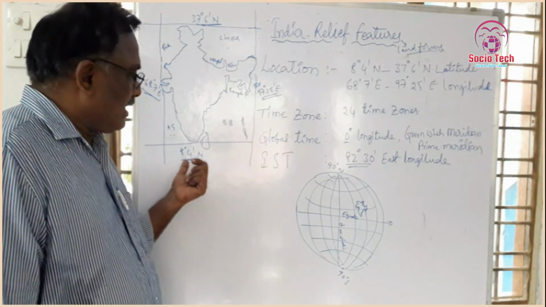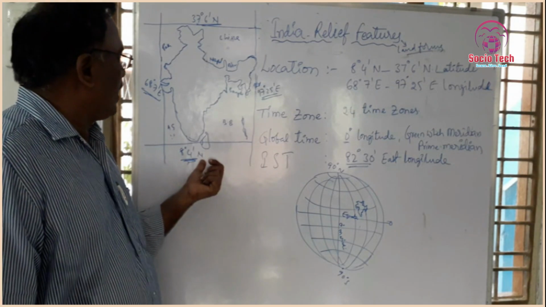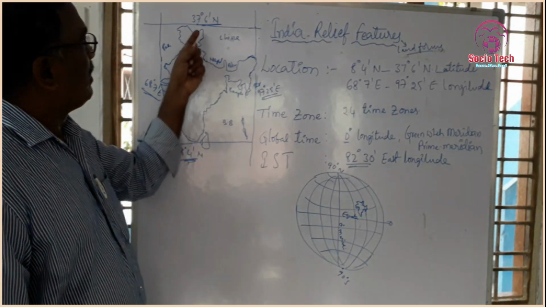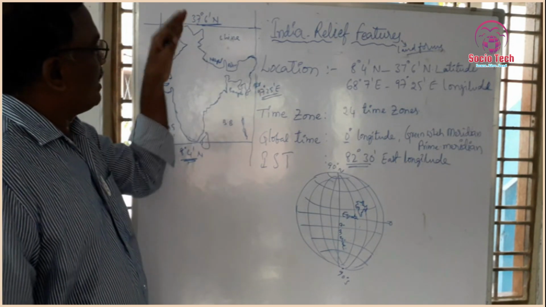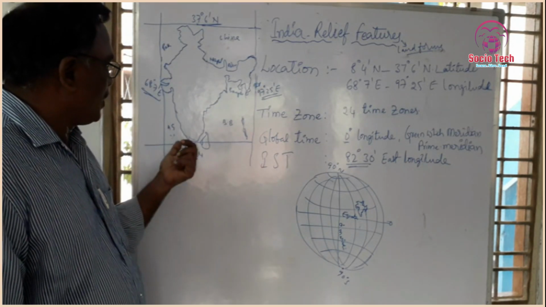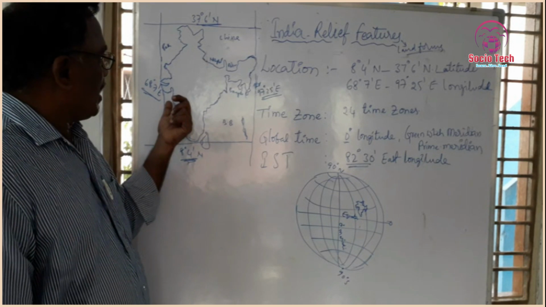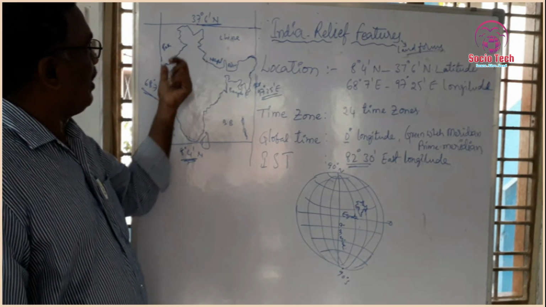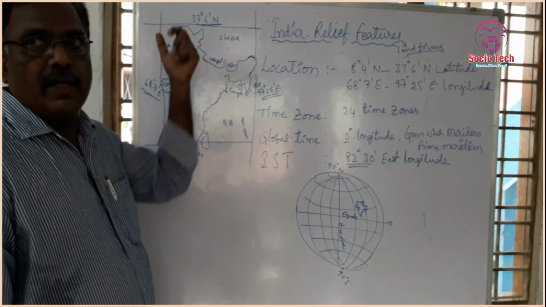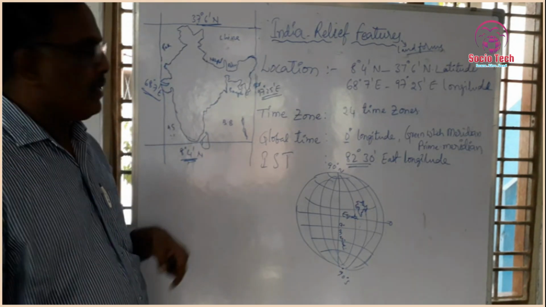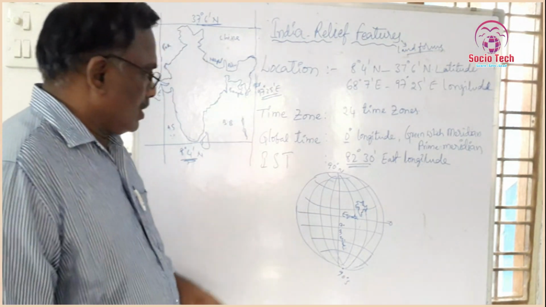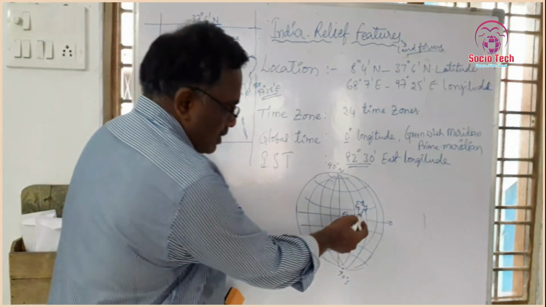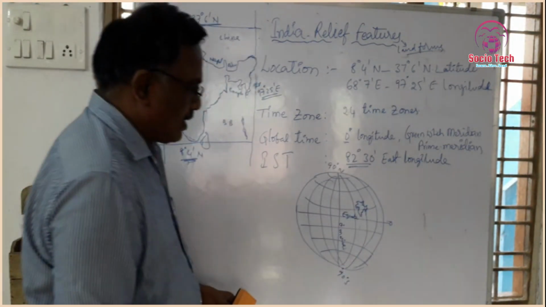India is located from 8 degrees 4 minutes north latitude to 37 degrees 6 minutes north latitude: 8, 10, 12, 20, 23, 30, 35, 37 like this. And then longitudes.